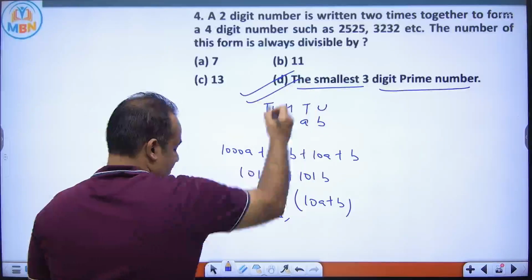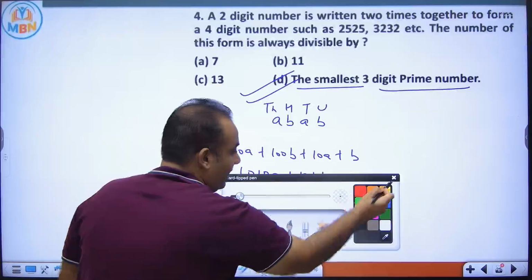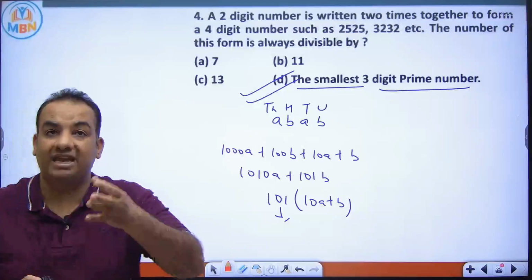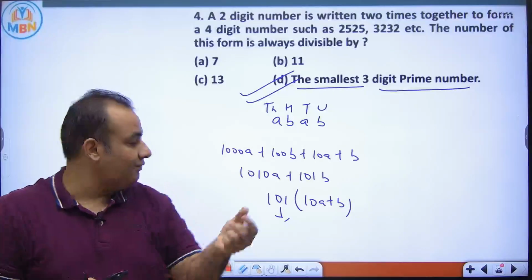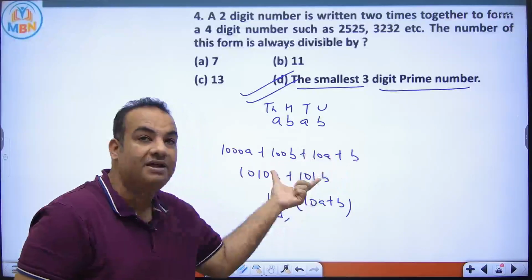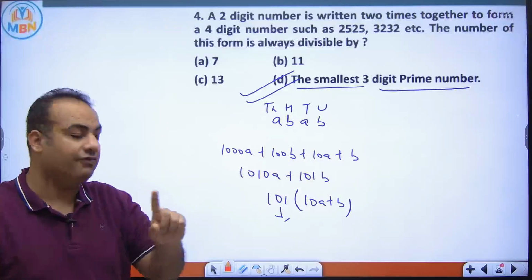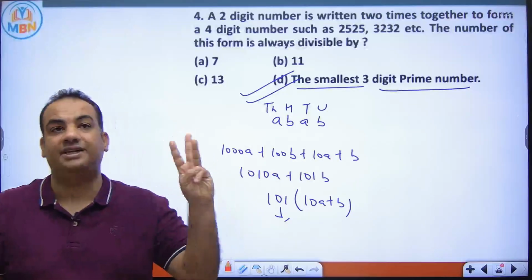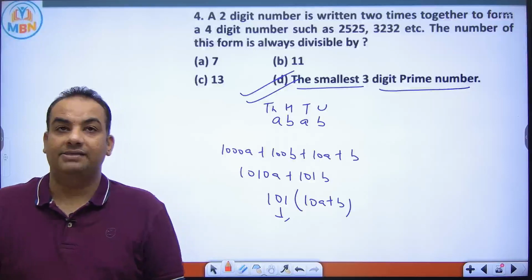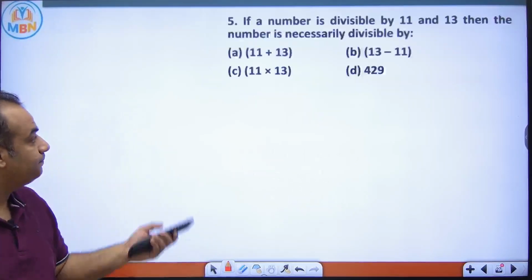So the answer is D. In this question, I understood one thing: whenever I get a general number, I will write the expanded form of the number. And one thing I learned from here is that 101 is the smallest 3-digit prime. Is it clear? See the next question.